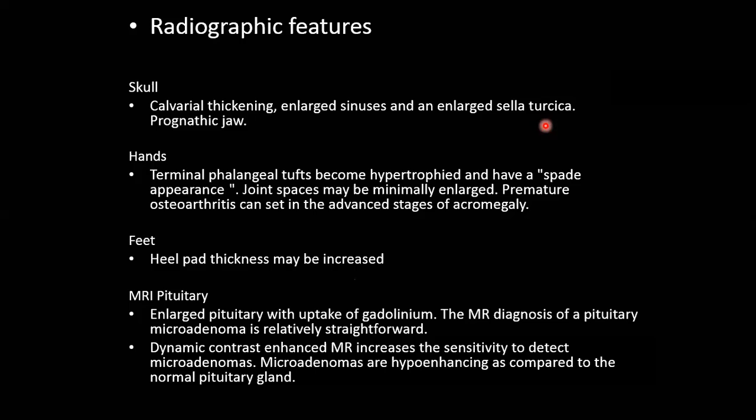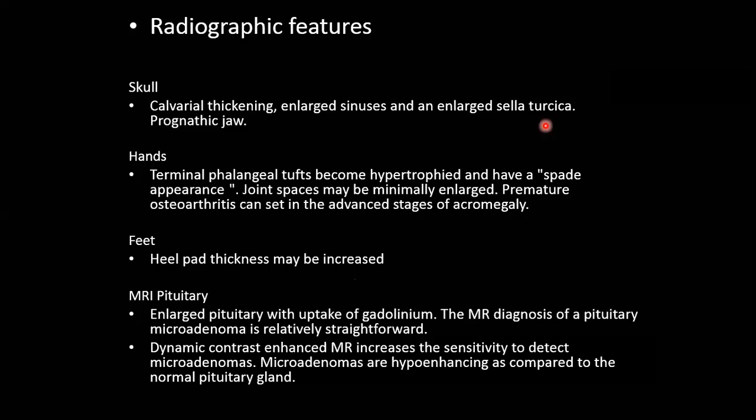In the hands, the terminal phalanges will have a spade-like appearance. We will see some examples. There will be widening of the terminal phalanges. The joint spaces can also be enlarged due to thick articular cartilage, and as a result there will be premature osteoarthritis in later age. The heel pad thickness of the foot will be increased.